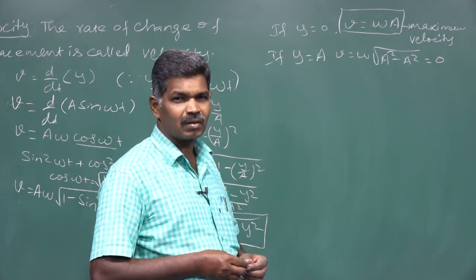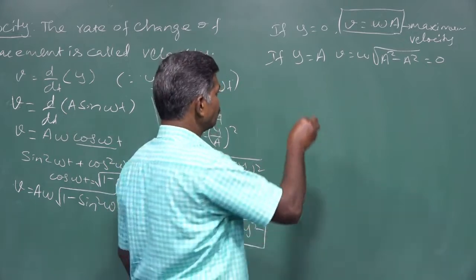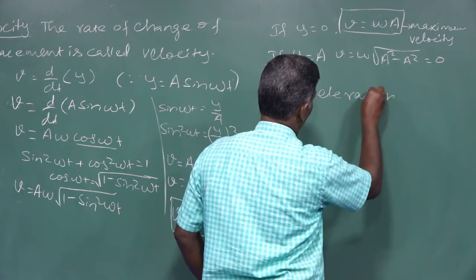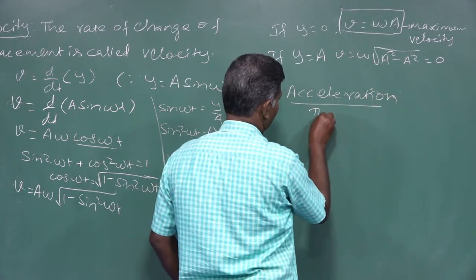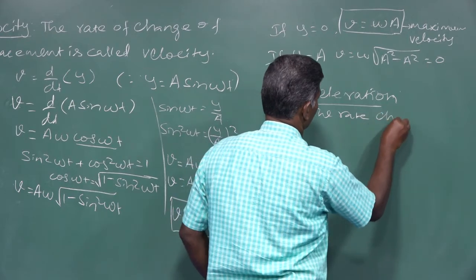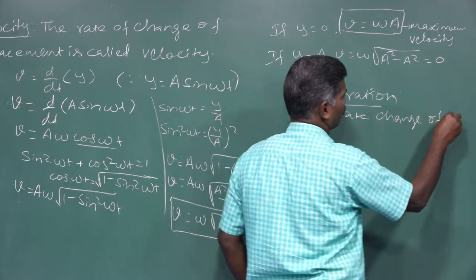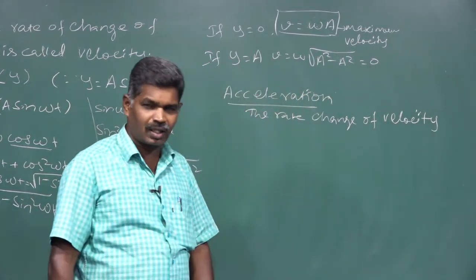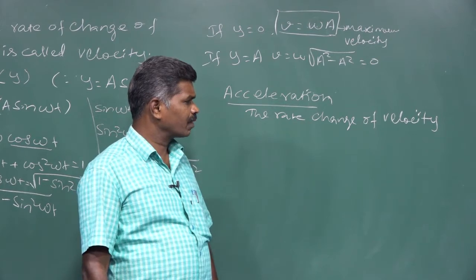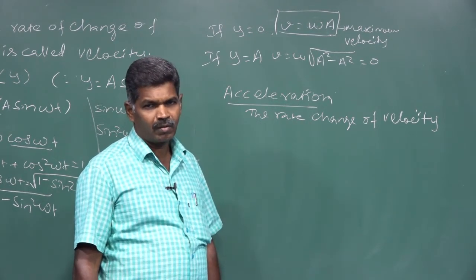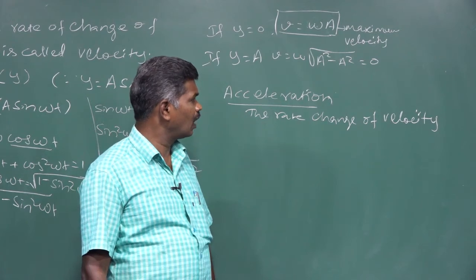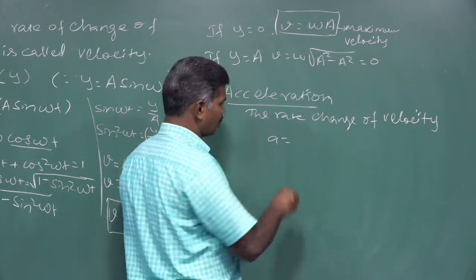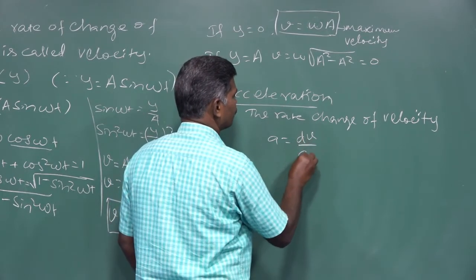Acceleration is nothing but the rate of change of velocity. The rate of change of velocity is nothing but acceleration. So we can also say the first derivative of velocity with respect to time is called acceleration. A is equal to dv by dt.